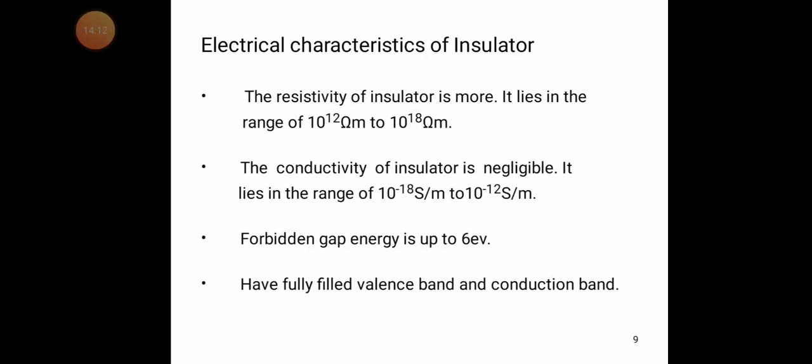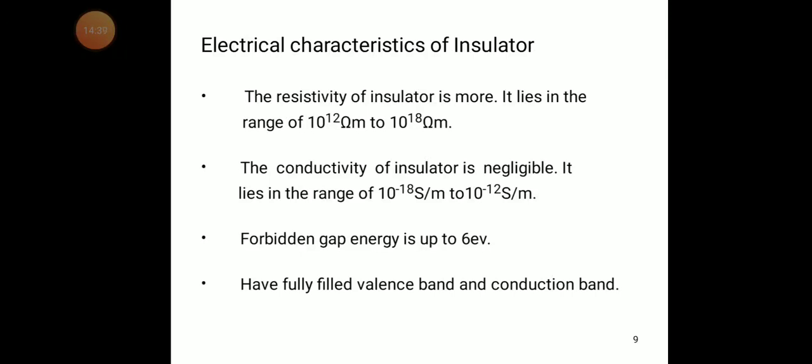Because there are no free electrons, the resistivity is more. The conductivity of an insulator is 0, or we can say negligible.